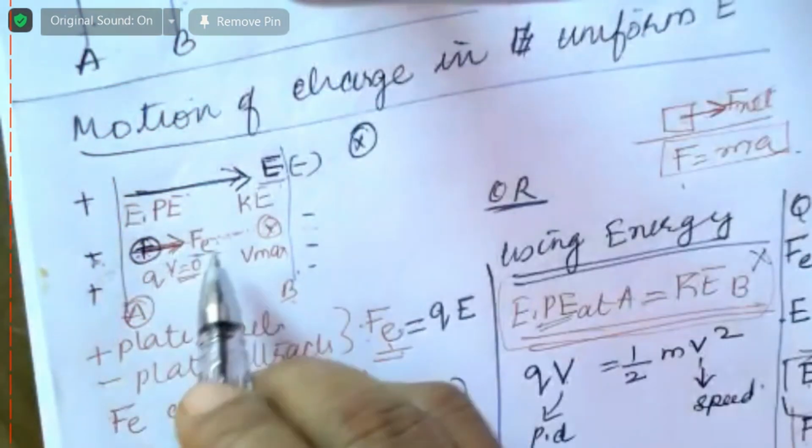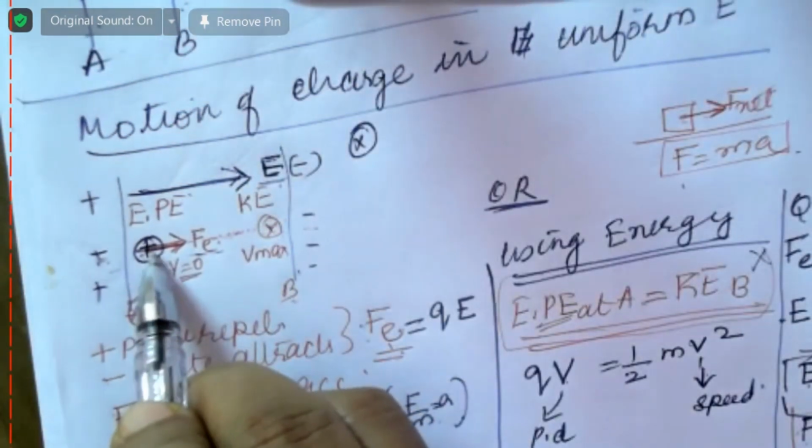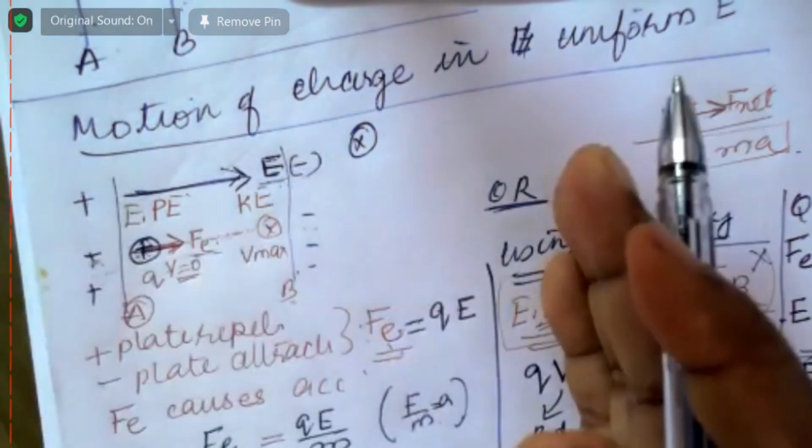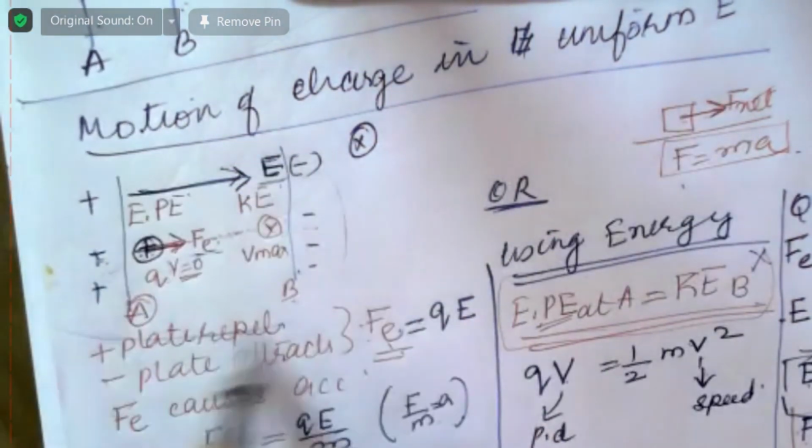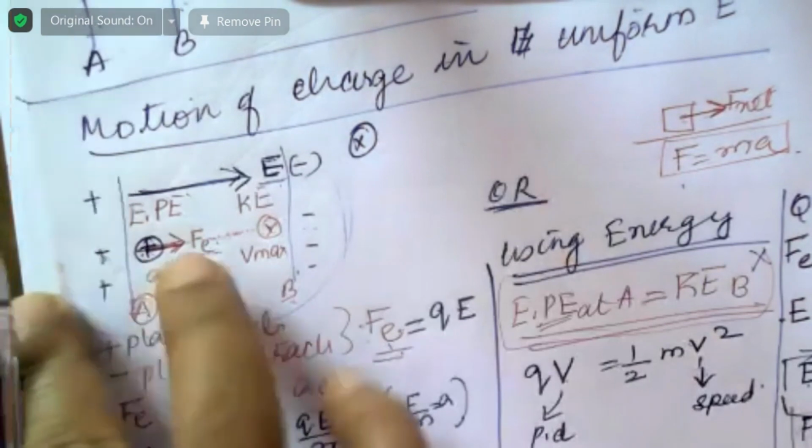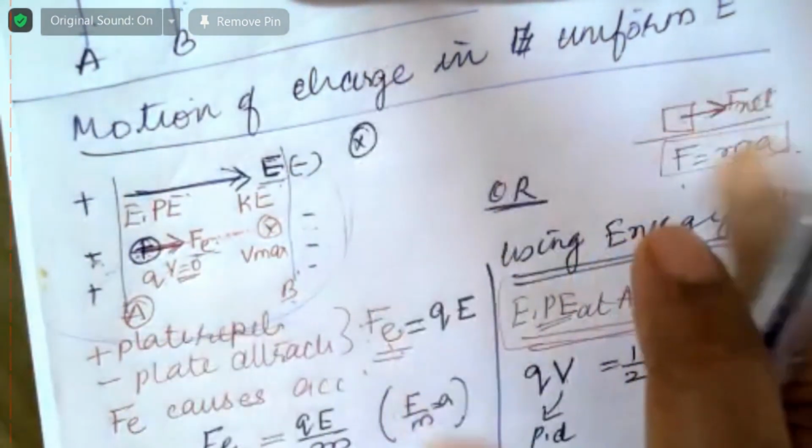I'll tell you. Now I'm explaining using this figure. If it is a negative charge, then there is a slight difference.